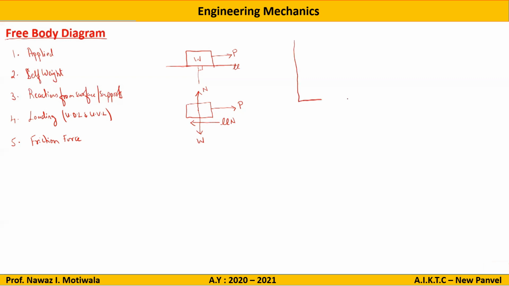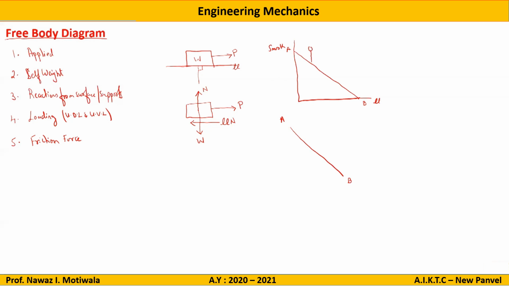Let us take one more example. Let us say there is a ladder resting along a wall and the ground, and the coefficient of friction, let us say here it is mu, and here it is a smooth surface. Now we have to draw the free body diagram of this ladder AB. So I will first make it free from the surroundings. So this is free from the surroundings, A and B.